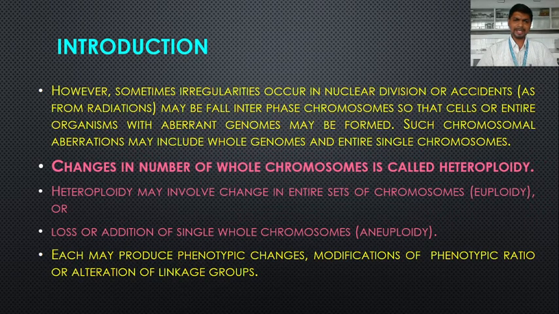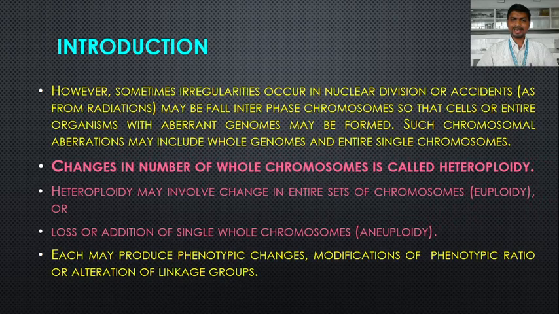So aneuploidy refers to the loss or addition of a single whole chromosome, while euploidy involves either an addition or a loss of an entire set of chromosomes, a basic set of chromosomes, which is also called the genome. So in the case of human beings there are two genomes, meaning the somatic cell is diploid, which possesses two basic sets of chromosomes.